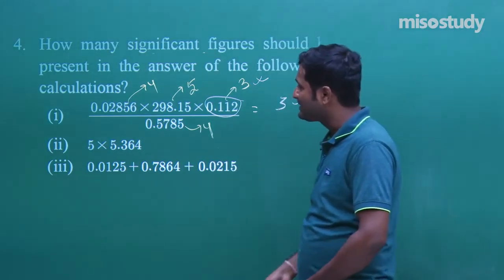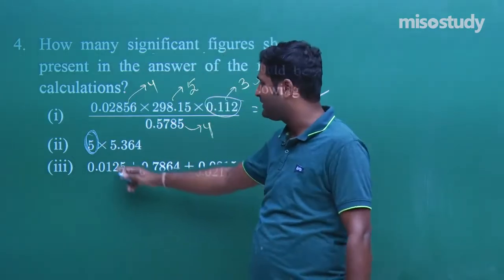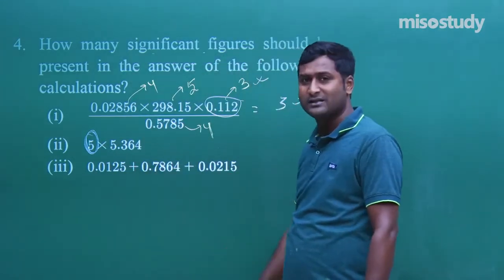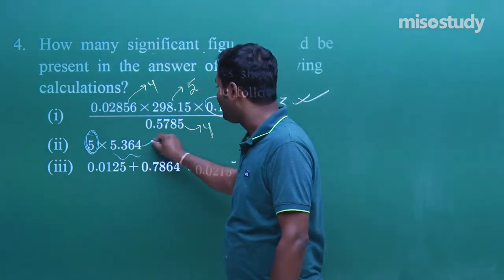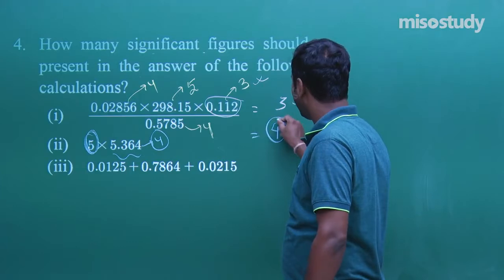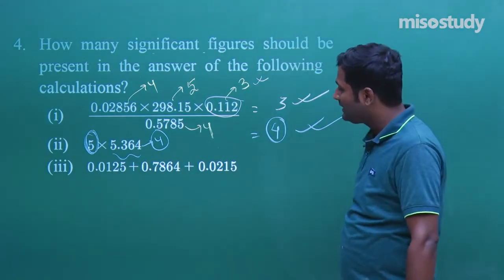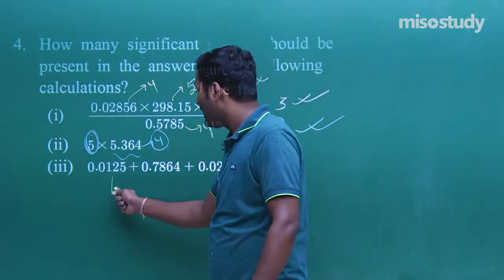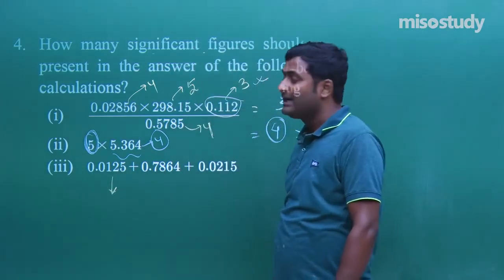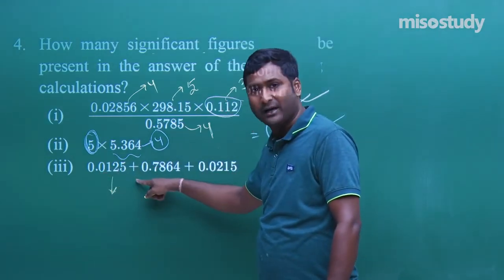Now check it out. In this case, this is an exact figure, so we will not consider it. In any calculation, if there is an exact figure, then we do not need to consider it. Now next, consider, it contains 4 significant figures. That is, definitely the answer will contain 4 significant figures. Yes sir, definitely. Now in this case, in case of addition and subtraction, what did I tell? That is, in case of addition and subtraction, take the digits after the decimal point.